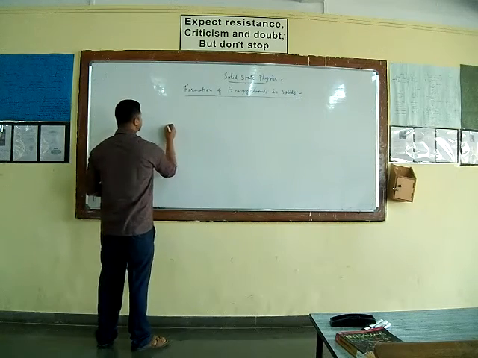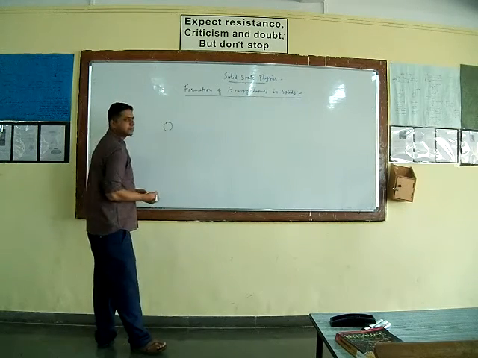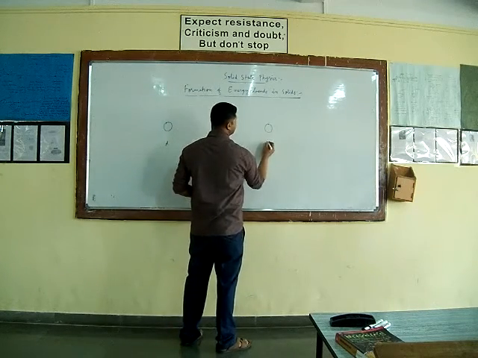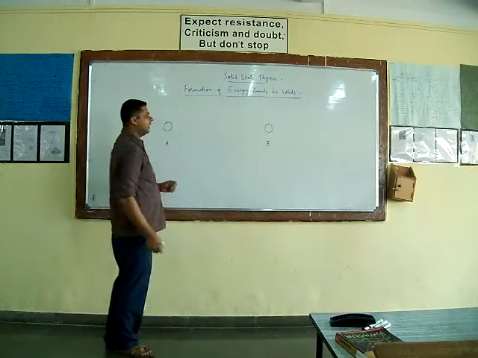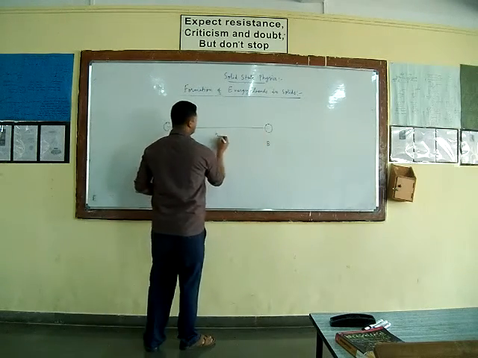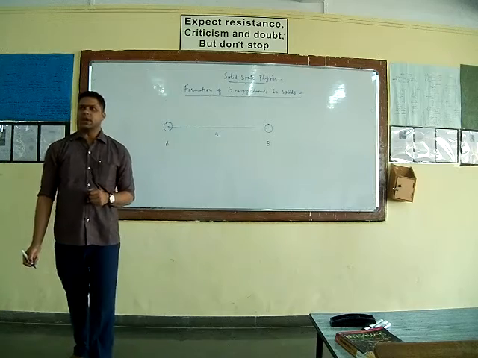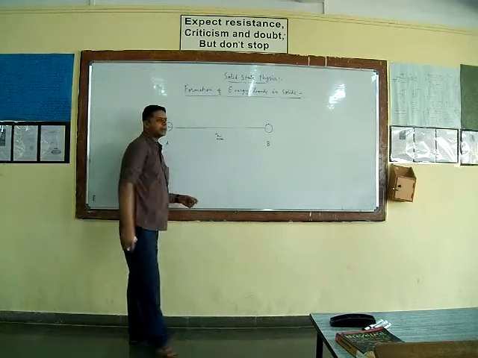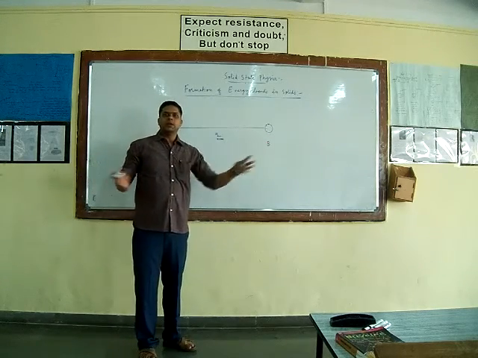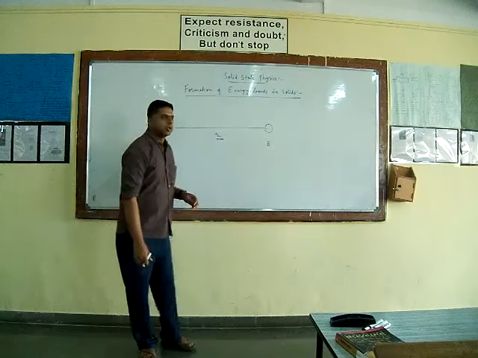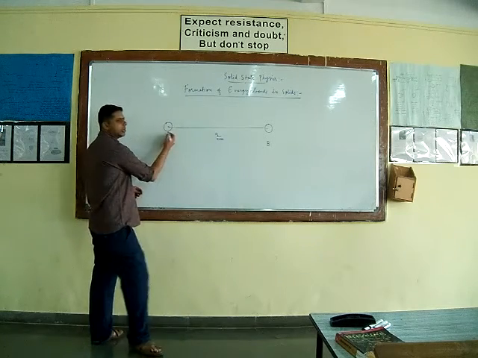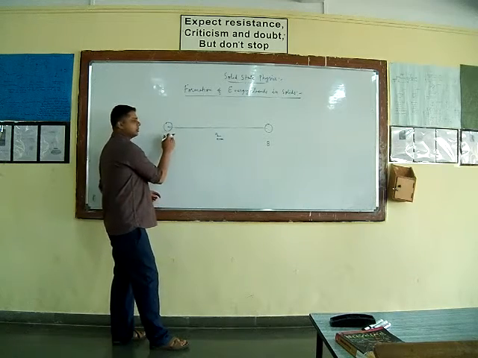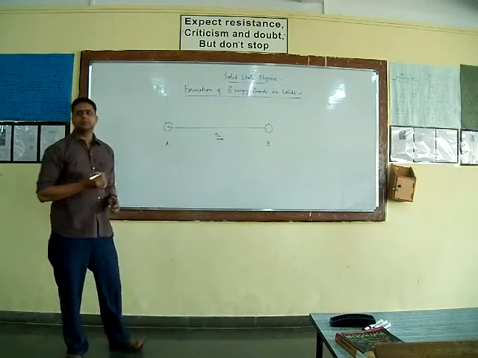Now let us consider that there is one atom. Over here, say this is atom A, and there is another atom, say B. And let R be the interatomic distance between atom A and atom B, such that this interatomic distance R is very large. If the interatomic distance is very large, it means that this atom A does not have any interaction with the atom B.